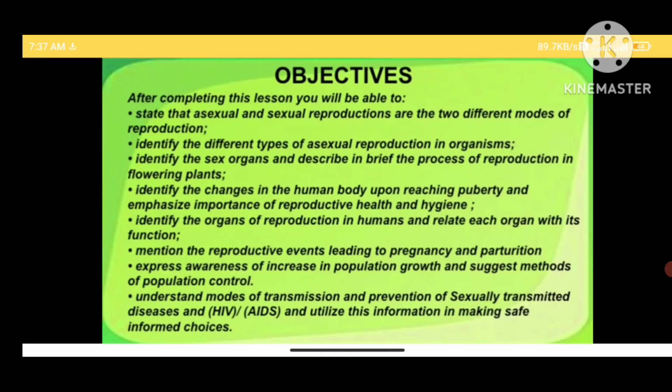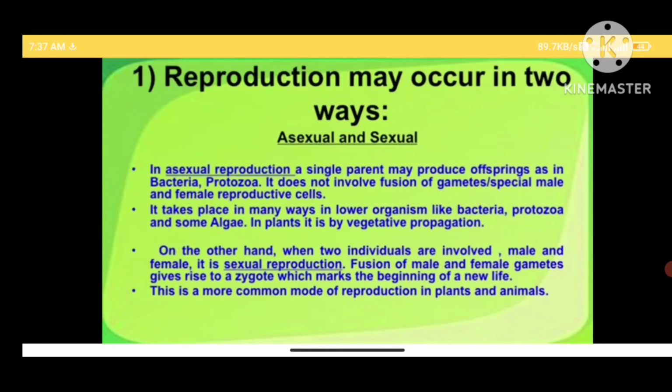Friends, let us begin. Reproduction usually takes place either by asexual method or by sexual method. In asexual reproduction, a single parent may produce offsprings and it does not involve fusion of gametes or special male and female reproductive cells. It takes place in many ways in lower organisms like bacteria, protozoa and some algae. In higher plants, it is said to be vegetative propagation.